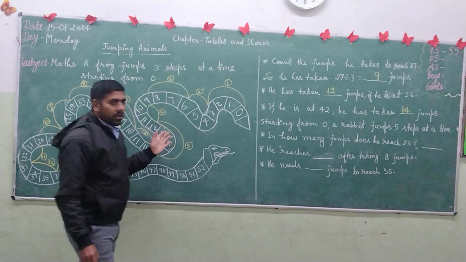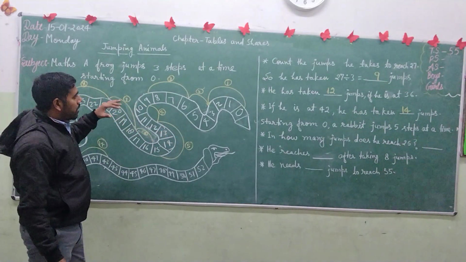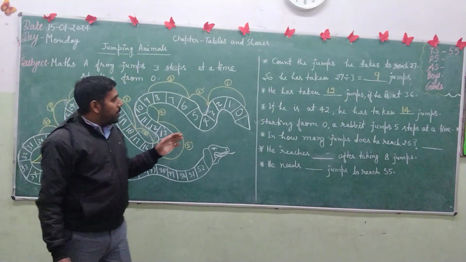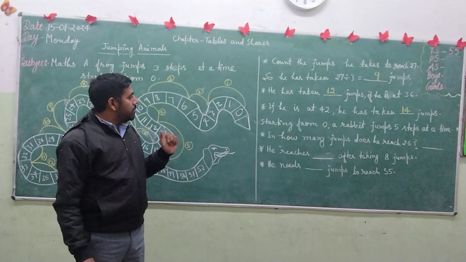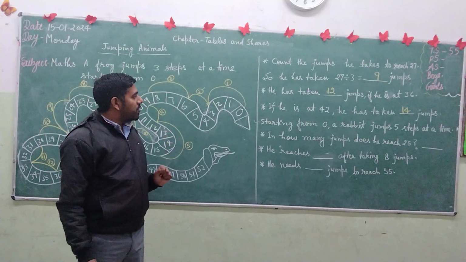In the same way, we have to find out for the rabbit. The rabbit starts from 0. If a rabbit jumps 5 steps at a time, then in how many jumps does he reach 25?